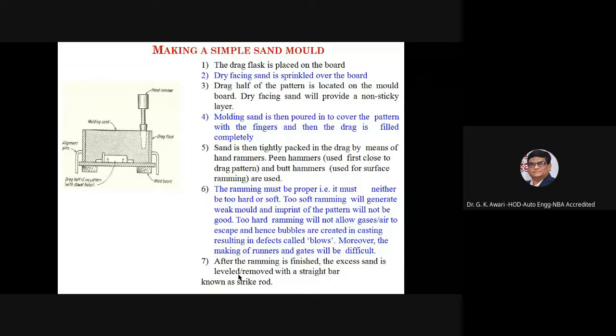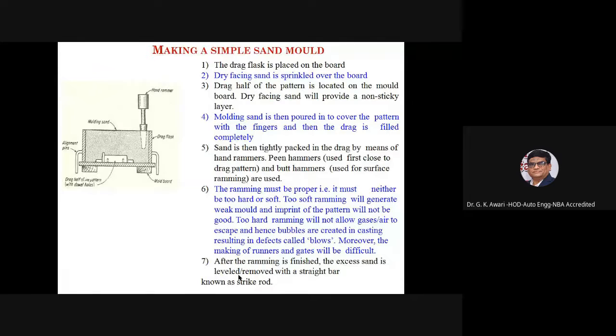Now, making a simple sand mold. So the steps involved in making a simple sand mold are being shown. That is, a drag flask is placed on the board.